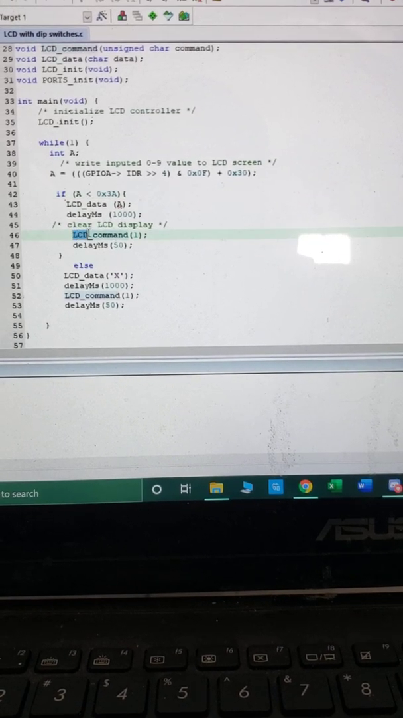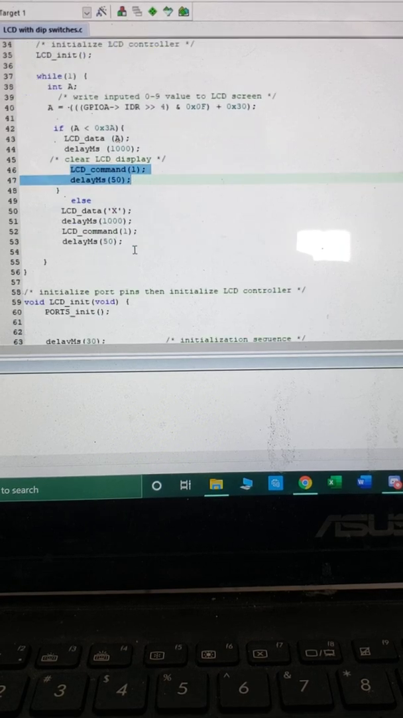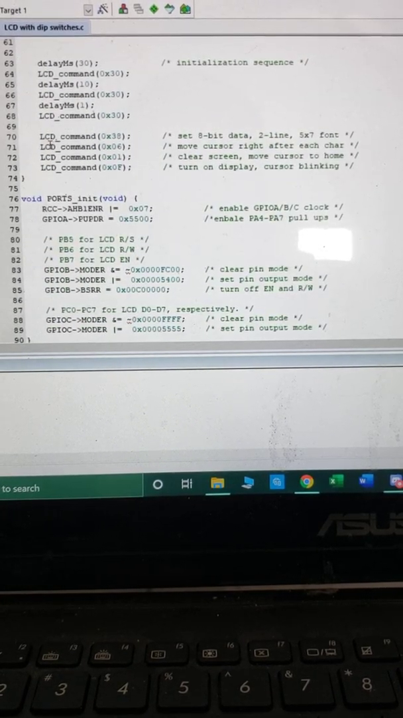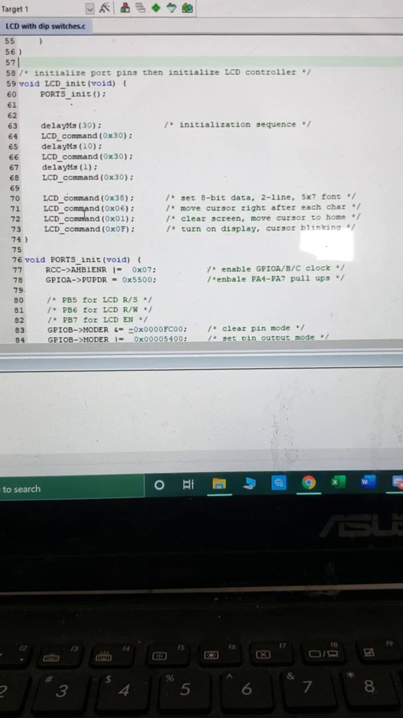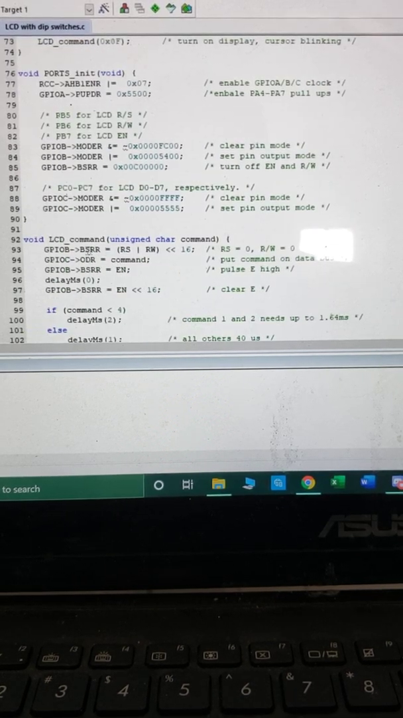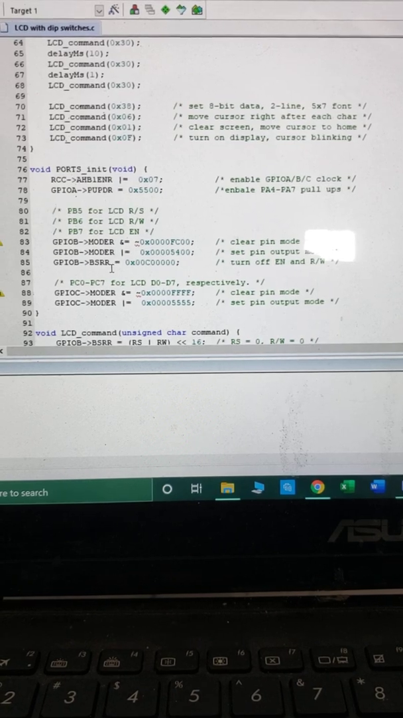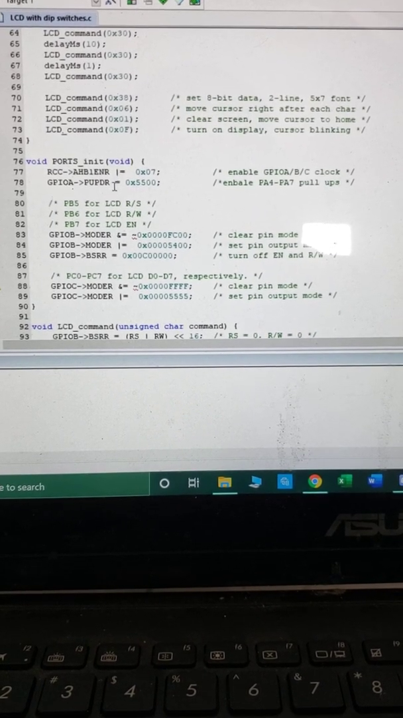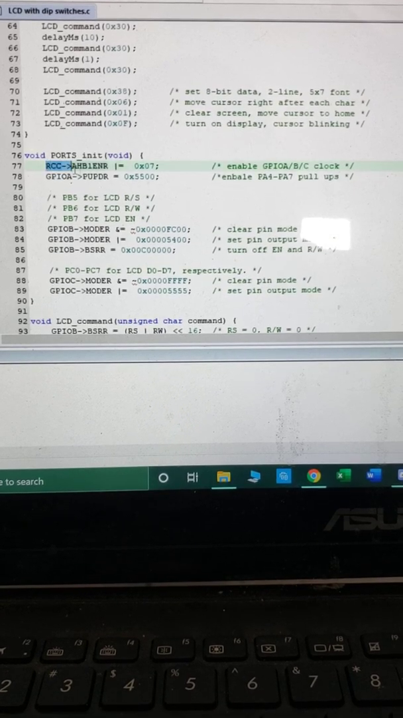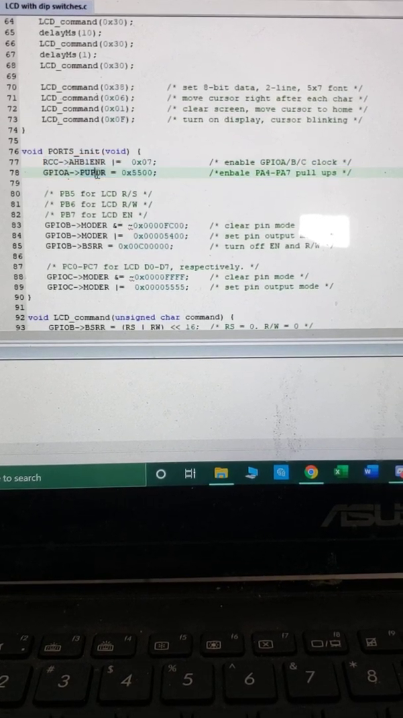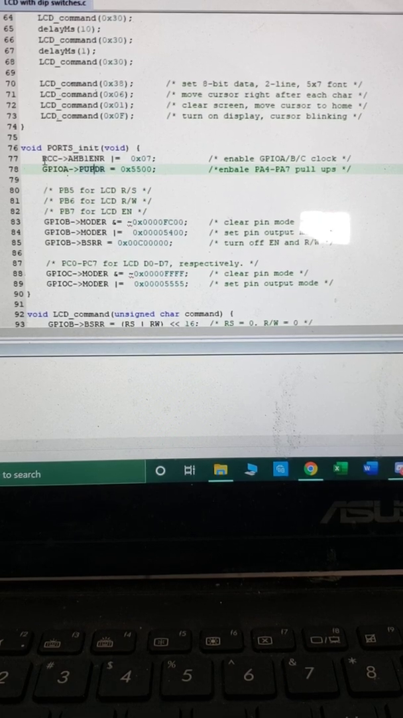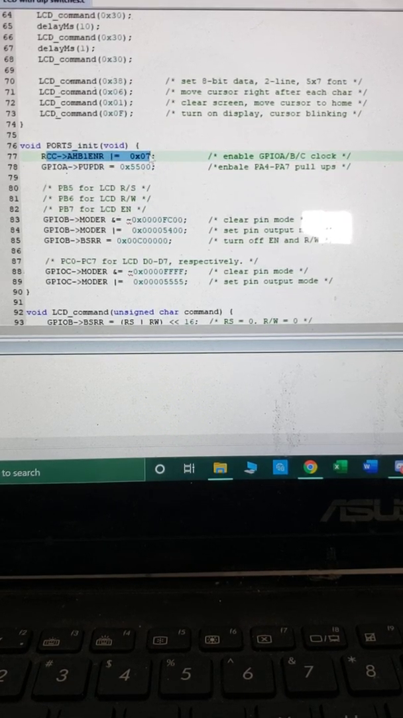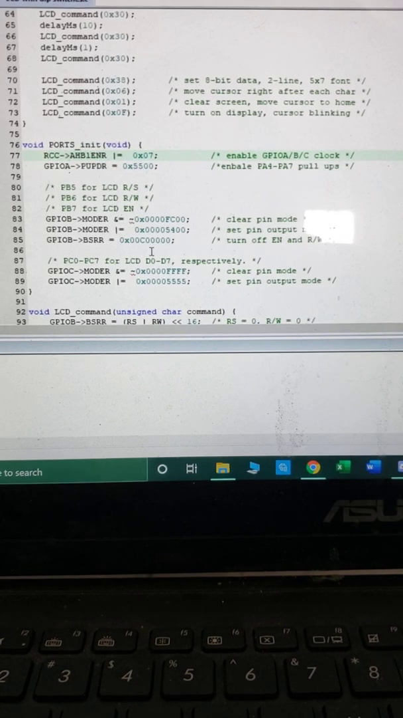The LCD commands are subroutines. They would be initialized here and here. So we had to, in the ports, the port init command, we would have to enable our input with pull-up and enable the A through C clock. And that is about it.